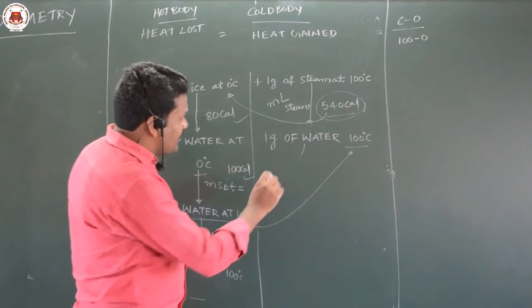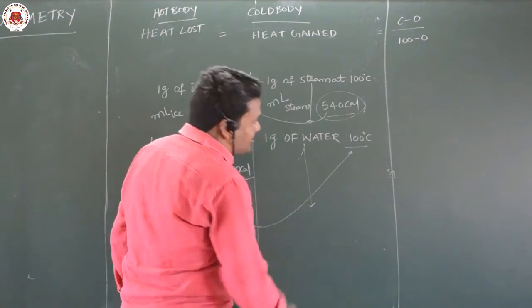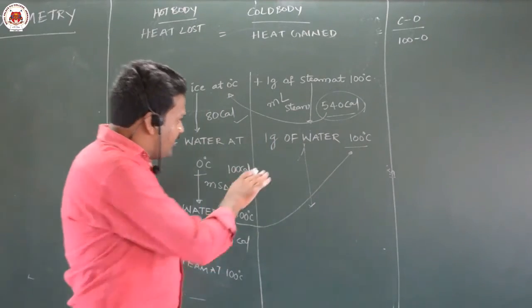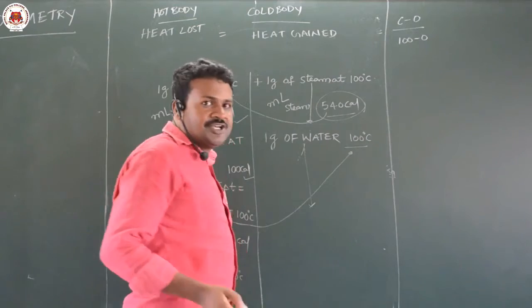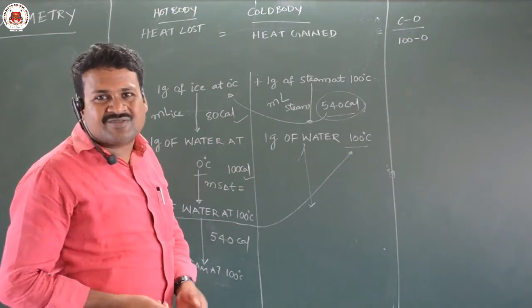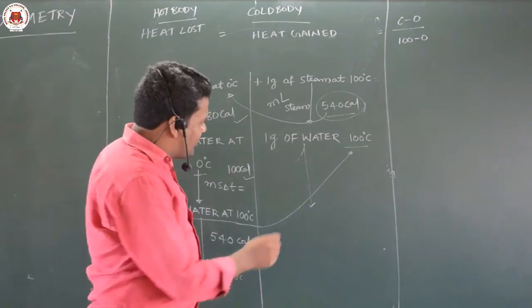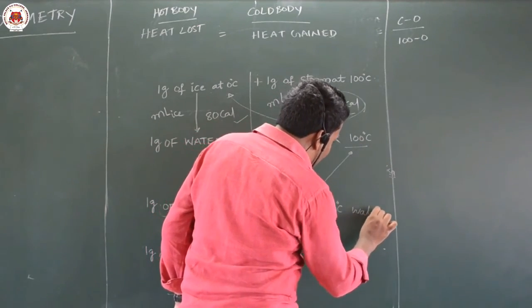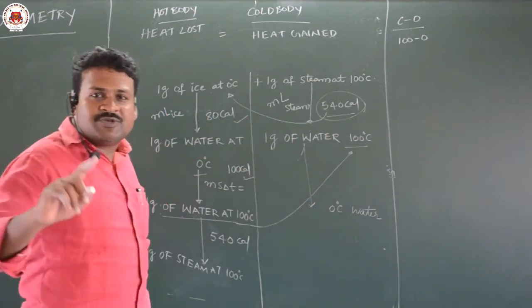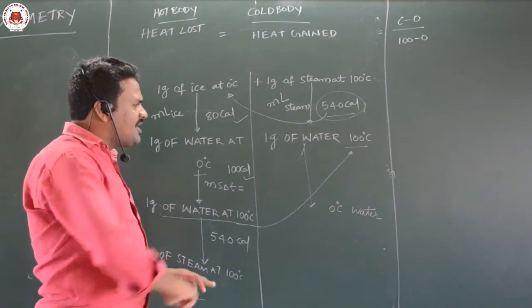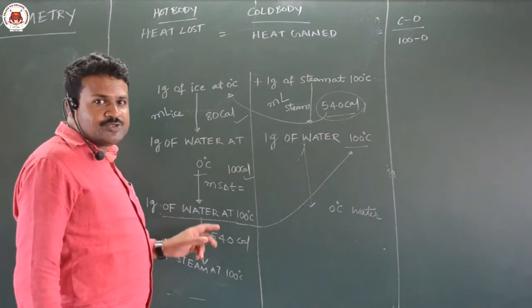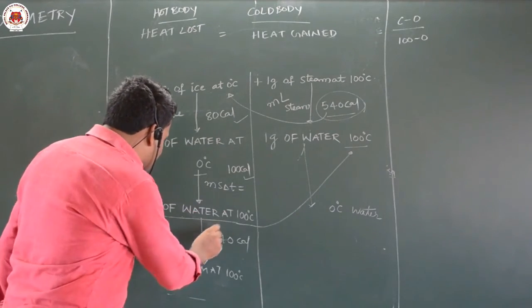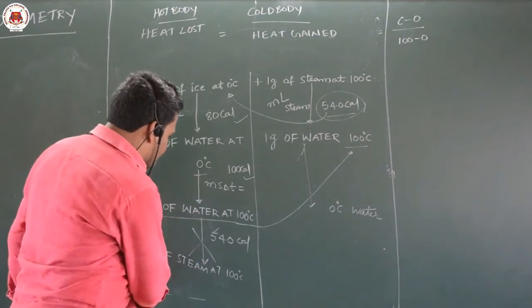To give this, this water should reduce its temperature. To give this value of heat, water will reduce its temperature from 0 degrees Celsius, it may go to some 50 degrees or 0 degrees water. So that means again if water reduces, if it is coming to 0 degrees water, whether equilibrium is established? Equilibrium is not established. Why? Because steam at 100 degrees, again heat will flow. That means I have to stop this equilibrium here only. So equilibrium stops here. This step is not possible.